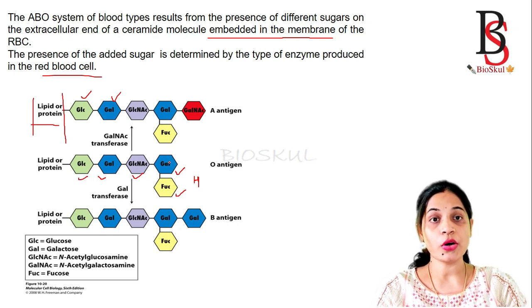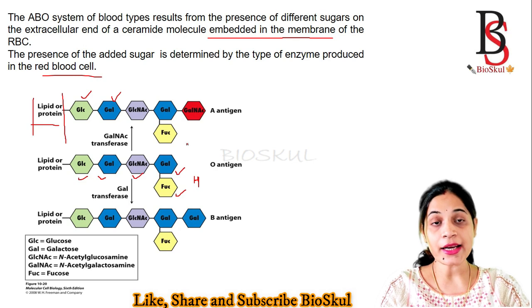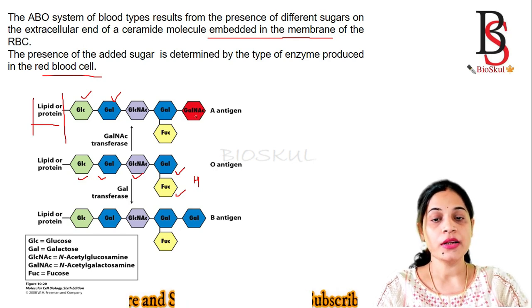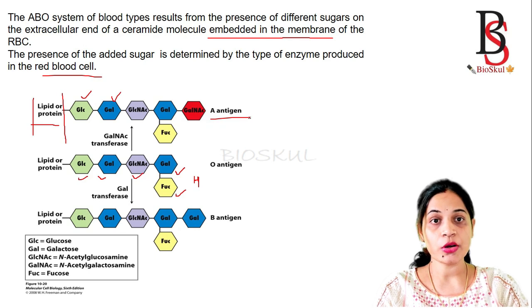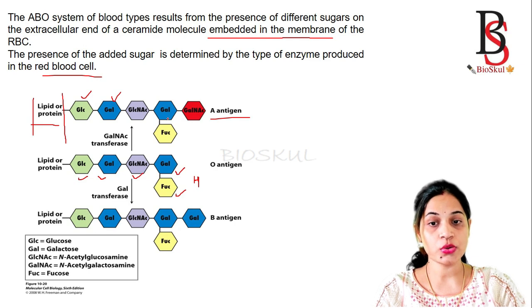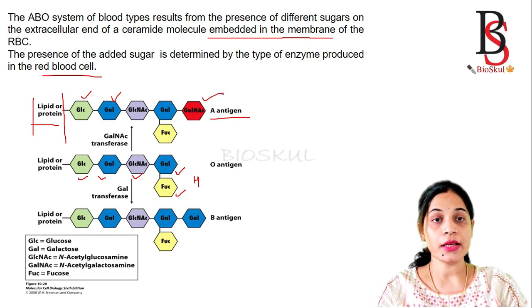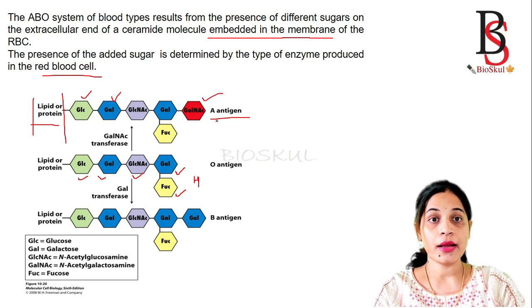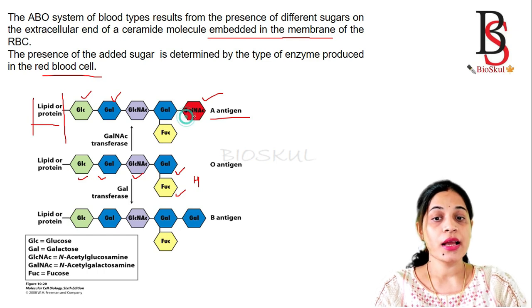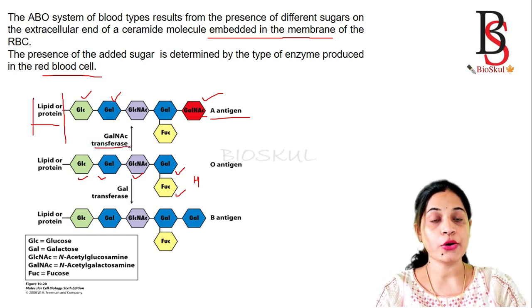Now, how do blood group A and blood group B differ? They have an extra sugar attached, and that extra sugar determines the blood group. Now coming to blood group A, the A antigen is present. Here the fifth sugar, which is attached to the galactose, is N-acetyl galactosamine. Okay, this is important. So remember, in blood group A, the extra sugar is N-acetyl galactosamine, and it is added by the enzyme known as N-acetyl galactosamine transferase.